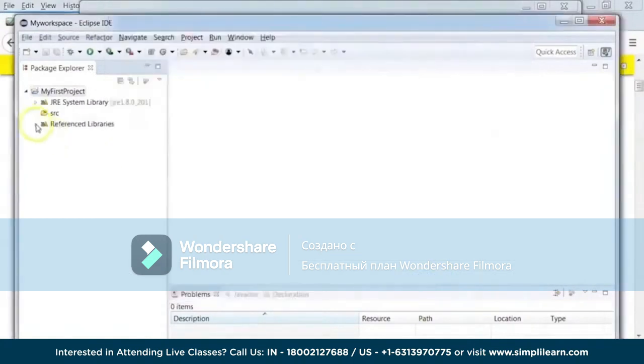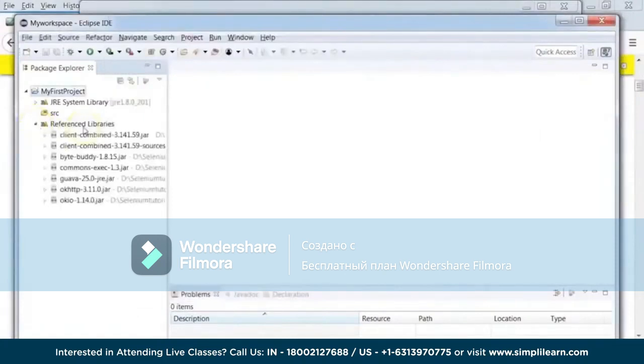Now, if you look into your project directory here, you will see a folder called Referenced Libraries. This is where you will see all the Selenium jars. This is a very simple installation. In Eclipse, when you want to install Selenium, you just need to import all the jars of Selenium into Eclipse. And now your system is ready to start working with Selenium scripts.